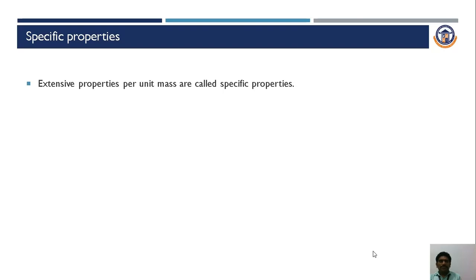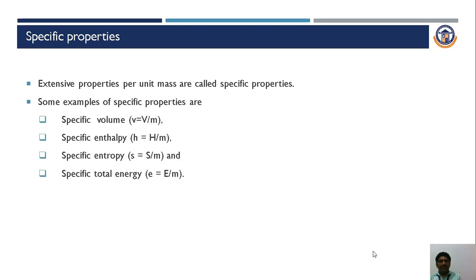Then specific properties. A specific property is nothing but an extensive property per unit mass. In a few cases we don't know how much mass is travelling through the system, so at that time we use a unit mass system, and in that case we use specific properties.